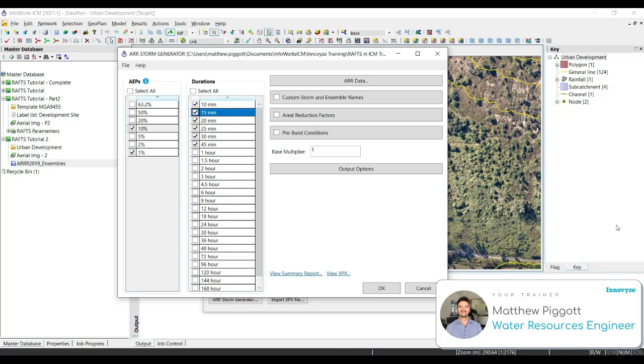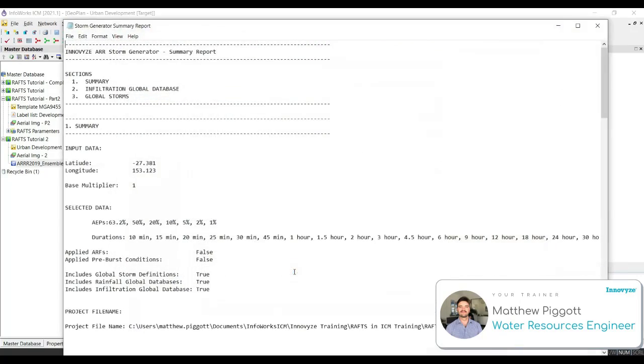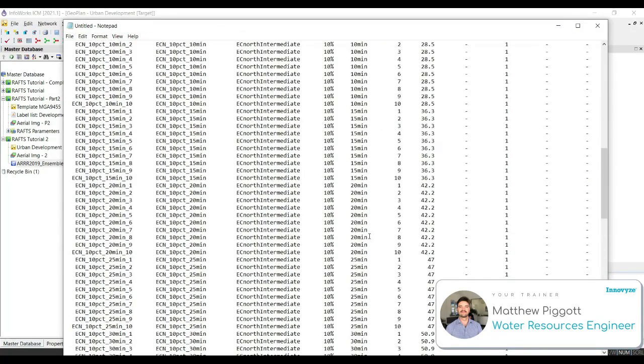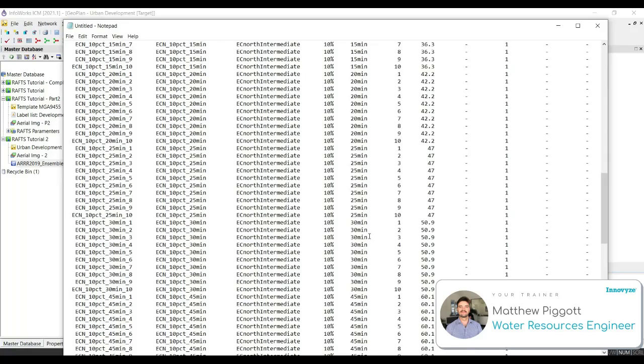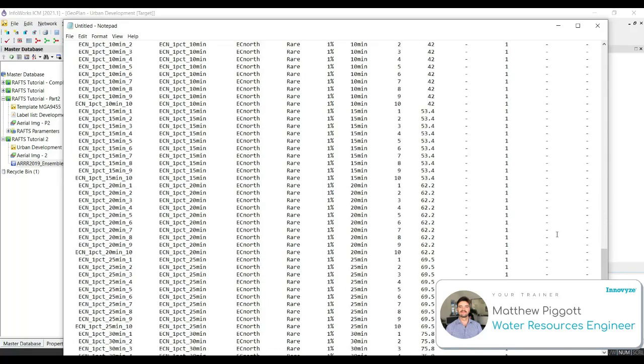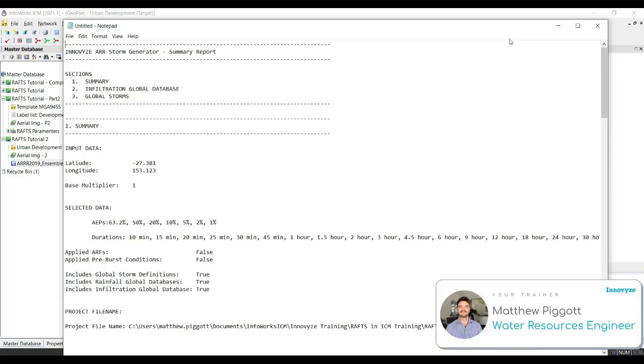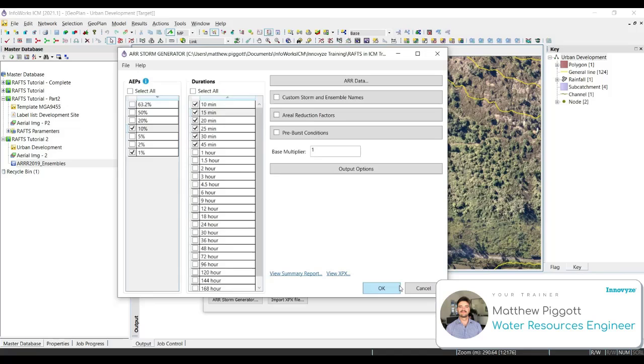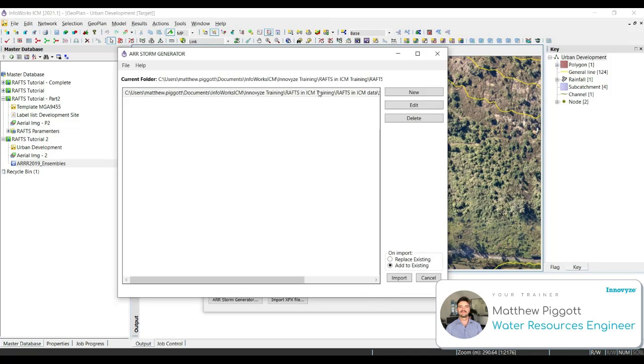We're going to click on the View Summary Report to check the storms that will be added to our model. We should see that there are 120 storms. Once we are happy with the report, we can close out and select OK. Make sure that we have selected the new folder for our generated storms, have checked on Add to Existing, and then select Import.